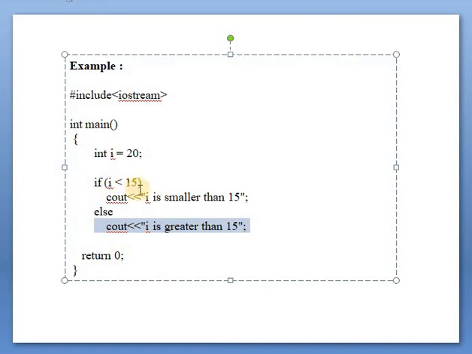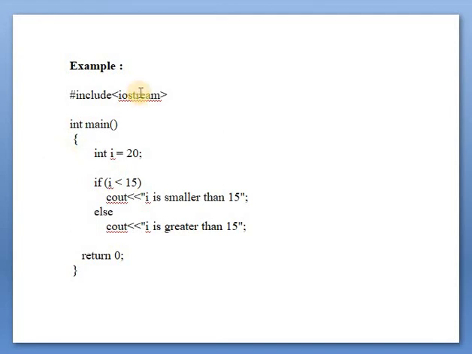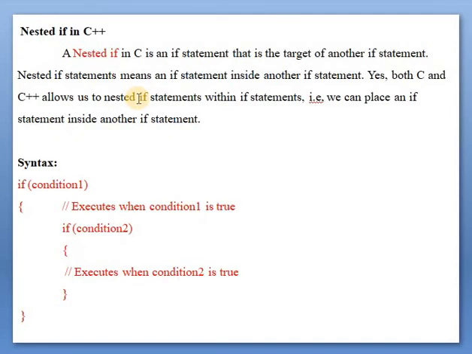It will execute the else part. Why? Because this condition is false. This is the if body and this is the else body. If the condition is true, the if body will be executed. If the condition is false, the else body will be executed. This is the simple if else statement.